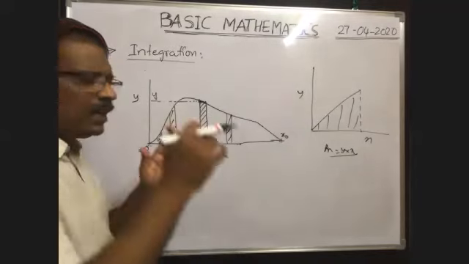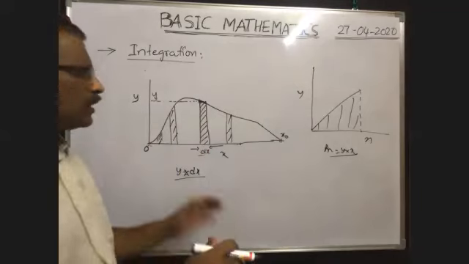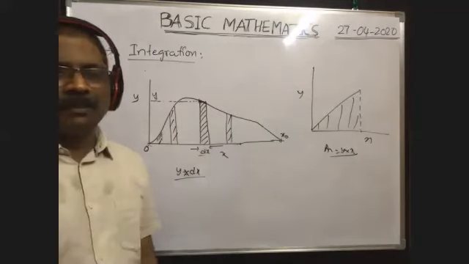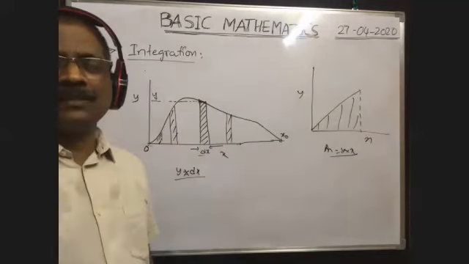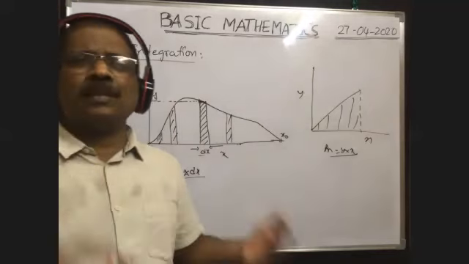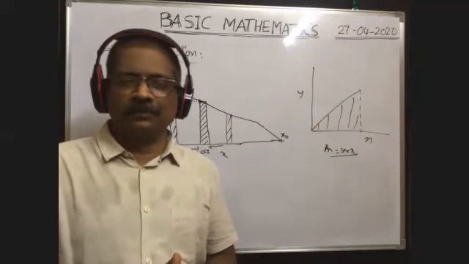Under each and every element, you find the area by using this formula, and you add them. That gives the total area under the graph. But is it possible to find the area under an infinite number of such elements? Infinity itself is an assumption, a very large number of elements. So it's not possible to find it directly.